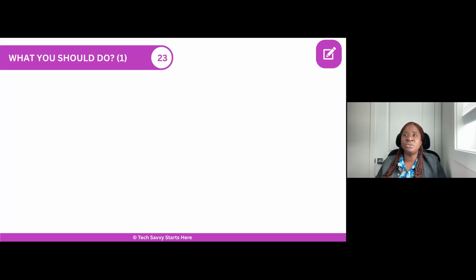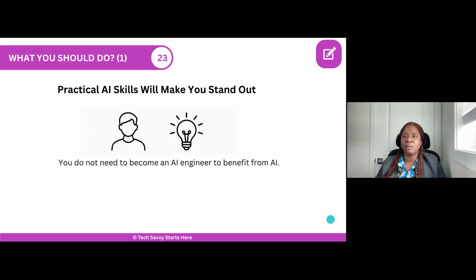So what should you do? Now that we know that we should not ignore AI, what should we do? And the first point is that you need to focus on acquiring skills that will make you stand out. And I need you to know that you don't need to become an AI engineer to benefit from it. You need to know how to interact with these large language models and get them to reason and think and produce high quality results for you.